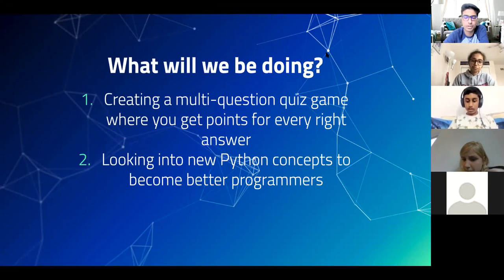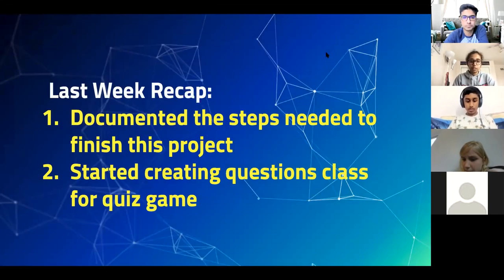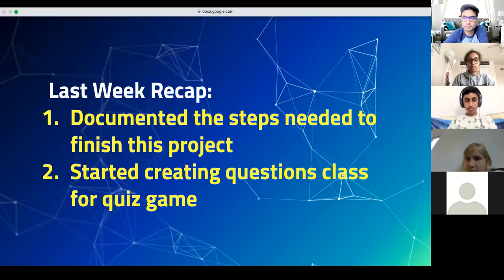So let's get to those. What we did last time, basically, we went over what creating questions and objects are. We actually created a questions class, and we documented code for what we will be coding for the next couple weeks. We may finish this project a tad bit earlier than previous projects, but that means we get more time to add in boosts, extra stuff that makes our project even better.